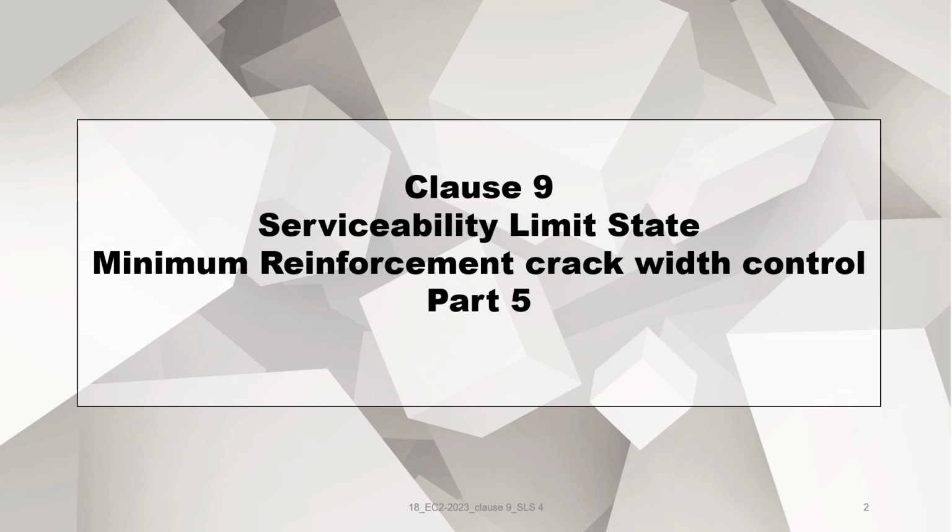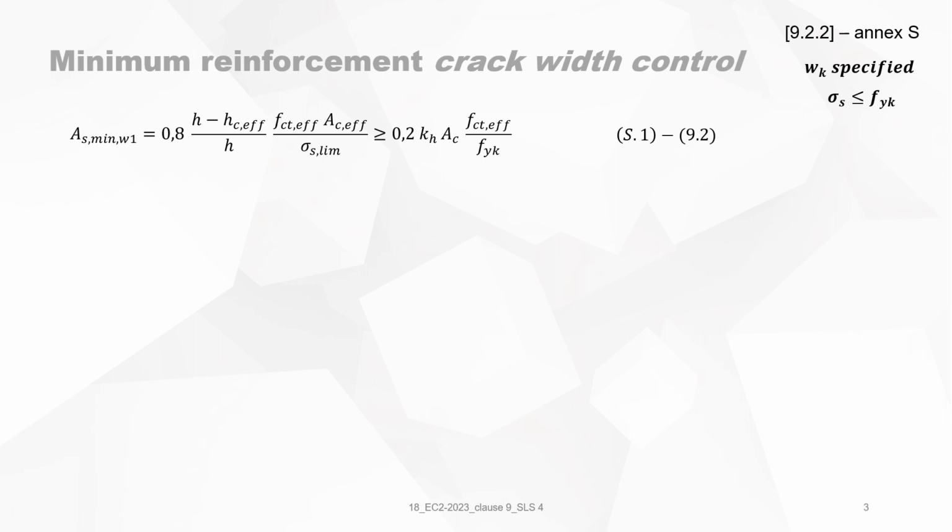It's about clause 9, the serviceability limit state, and it's about minimum reinforcement for crack width control, part 5. In the previous video, we talked about the minimum reinforcement for crack width control. We've seen the formula S1 that you have to use together with formula 9.2. And we talked about this coefficient kfl, which is h minus hc effective divided by h.